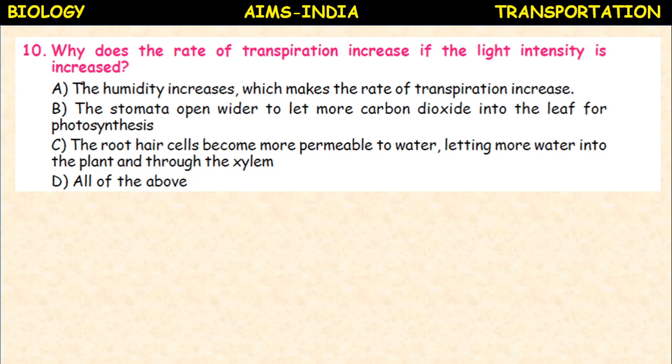Why does the rate of transpiration increase if the light intensity increases? If the light intensity increases, what happened? The stomata open wider so that more carbon dioxide is let into the leaf for more photosynthesis. Okay.